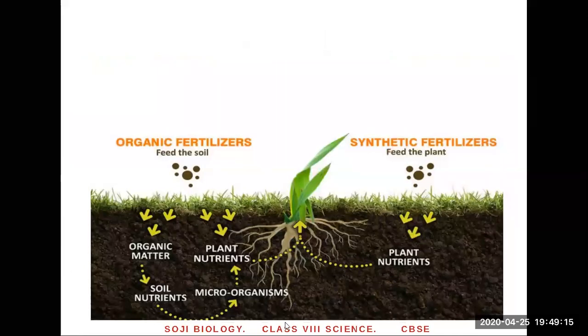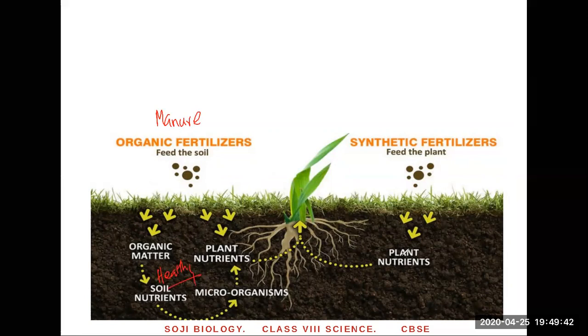That's the difference. Here you can see the difference between organic fertilizer and synthetic fertilizer. What's organic fertilizer? It's manure. Manure is actually good for the soil. When you put the manure, it gets into the soil, increases the soil nutrients, increases the microorganisms, and that gives plants nutrients. That makes the soil healthy. It's good for the soil.